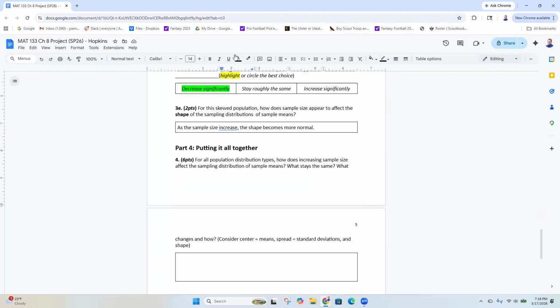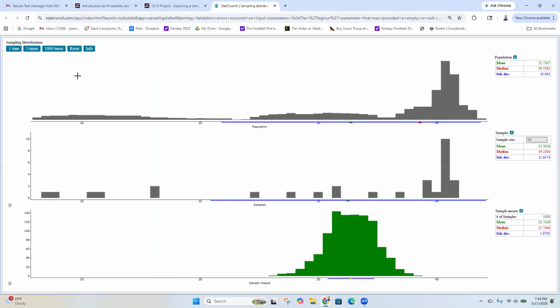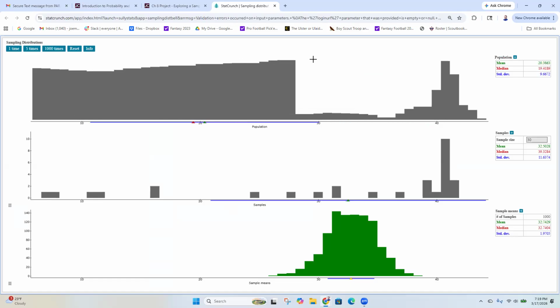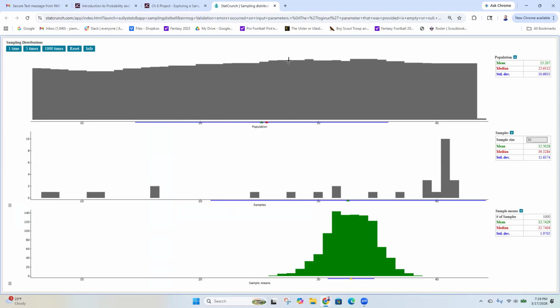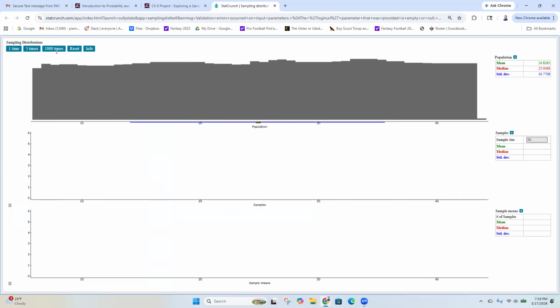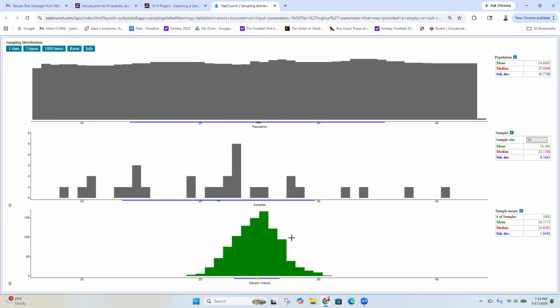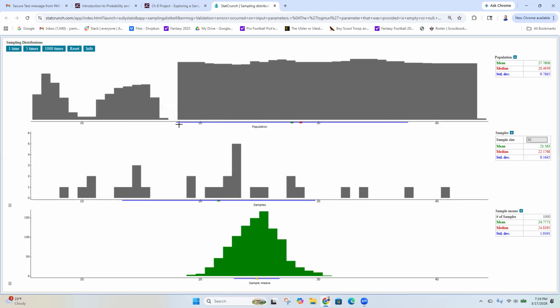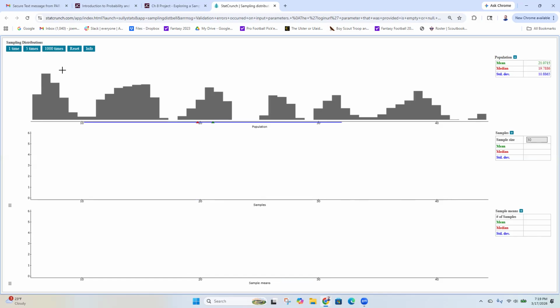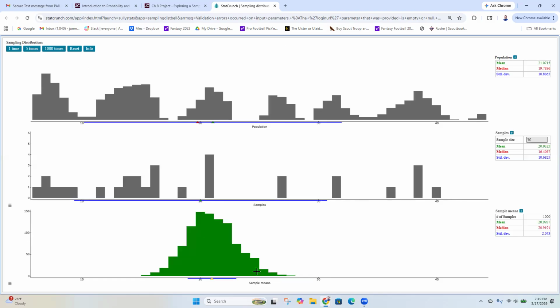Last part, putting it all together. So putting it all together, again, the central limit theorem says it doesn't matter what your shape is. You could have a uniform distribution. A uniform distribution is where all the heights are the same, okay? And if we run that 1,000 times, your sample means distribution is still normal. You could have some kind of roller coaster thing up here, and it doesn't matter what the shape is for your original population, your sample means distribution is still normal. And that's what's cool about it, okay?